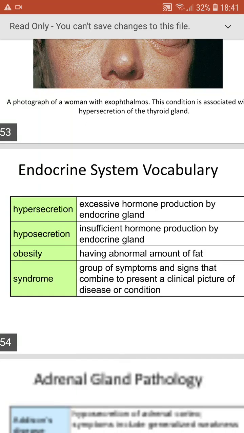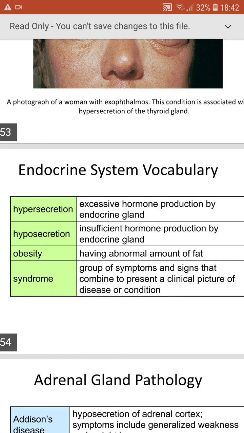And next, hypersecretion, which is nothing but excessive hormone production by endocrine gland. Hyposecretion, which means insufficient hormone production by endocrine gland, and obesity, having abnormal amount of fat, and syndrome, a group of symptoms and signs that combine to present a clinical picture of disease or condition. So, what does syndrome mean? In one syndrome, these signs and symptoms will all be present together in that syndrome only. So, that we call it a syndrome.